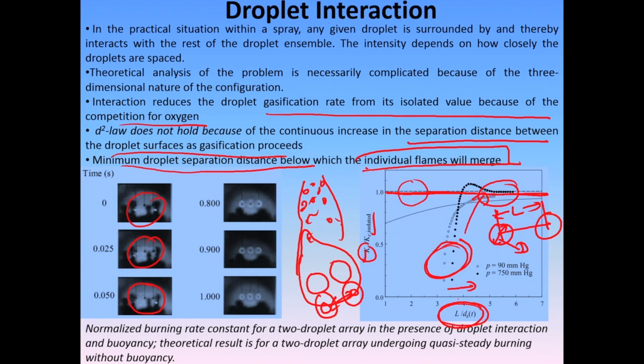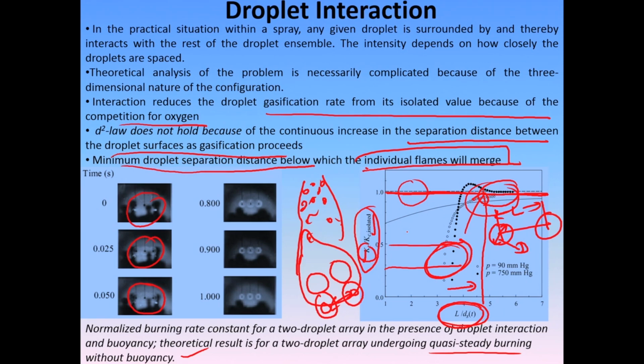Okay. So, this is the result for quasi steady burning, there is no buoyancy effect over here. This actually shows that you do approach the limit of 1 when the separation distance is about 5, got it. All the droplets seem to be approaching that same value. So, it is highly dependent on L by D, and the gasification rate is substantially lower. You can see it is roughly sometimes 30%, sometimes 50%. Okay. So, this is important: the d square law does not hold, interaction reduces the gasification rate, and there is a minimum droplet separation distance below which you cannot identify the two flames separately.